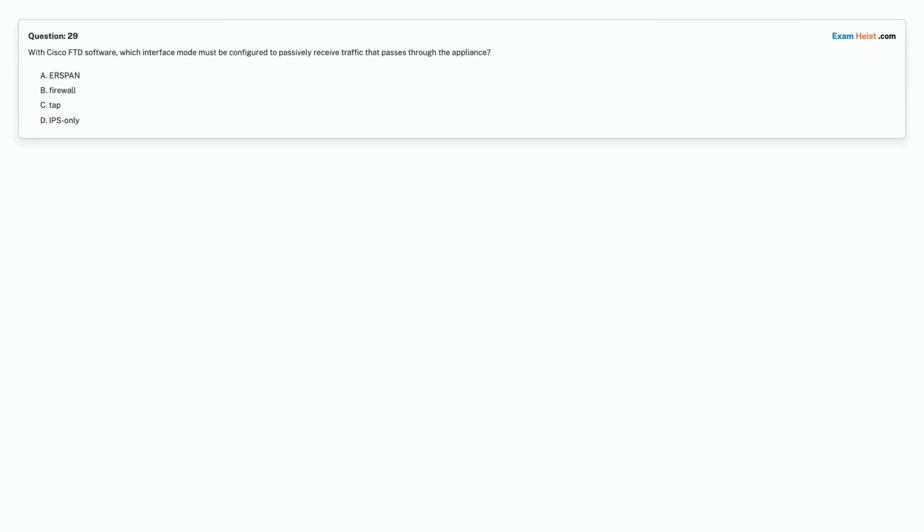Question 29. With Cisco FTD software, which interface mode must be configured to passively receive traffic that passes through the appliance? Option A. ERSPAN. Option B. Firewall. Option C. TAP. Option D. IPS only. Choose the correct answer.